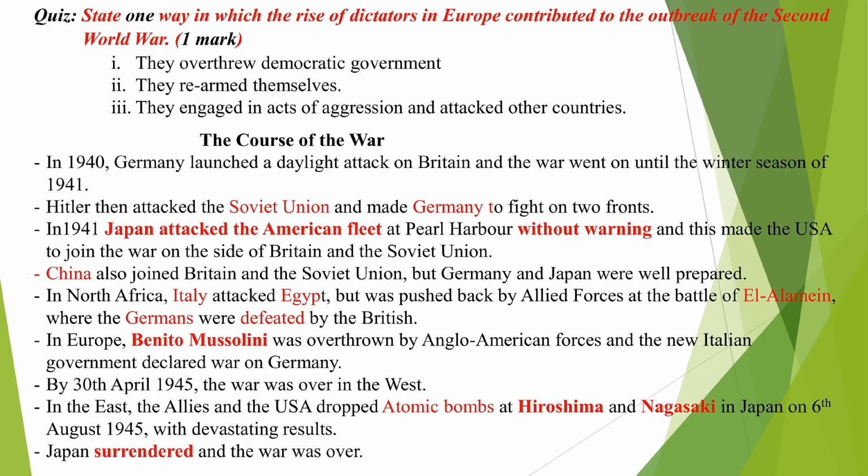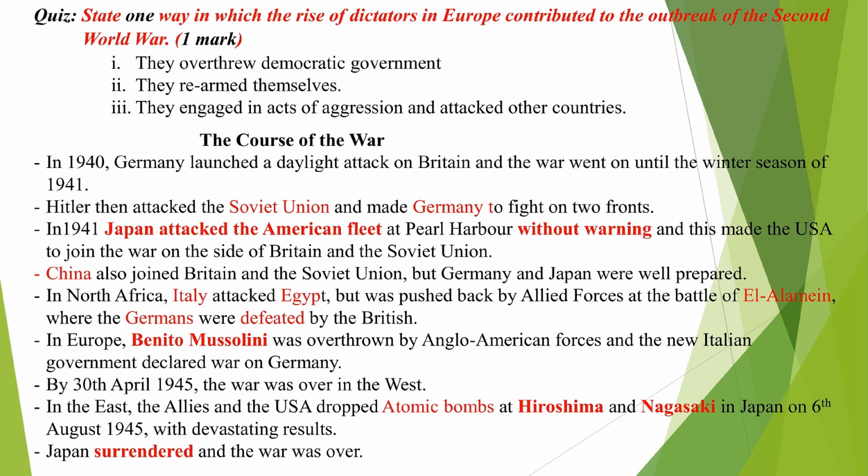In North Africa, Italy attacked Egypt but was pushed back by Allied forces at the Battle of El Alamein, where Germans were defeated by the British.